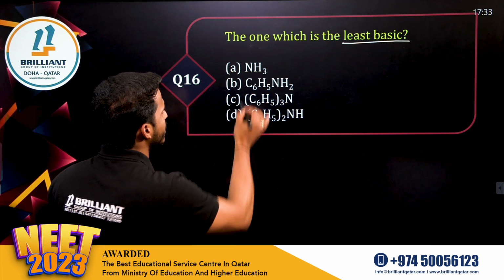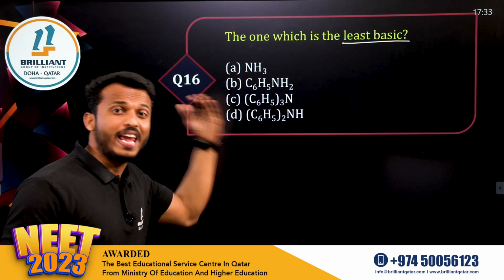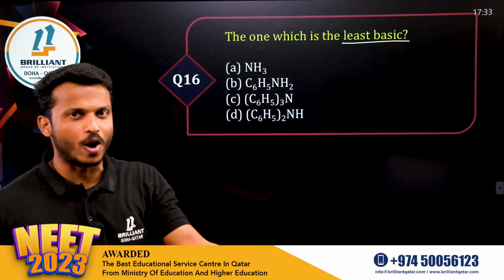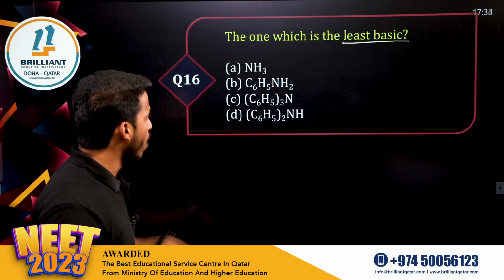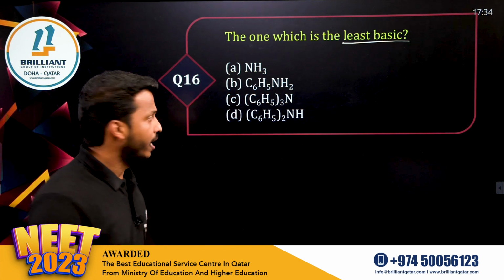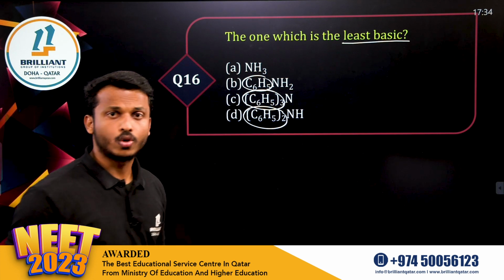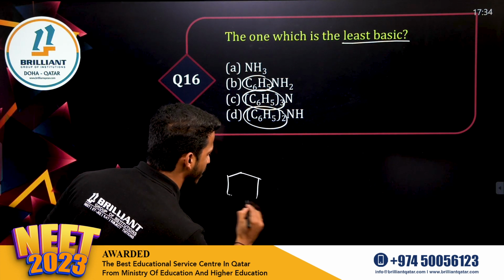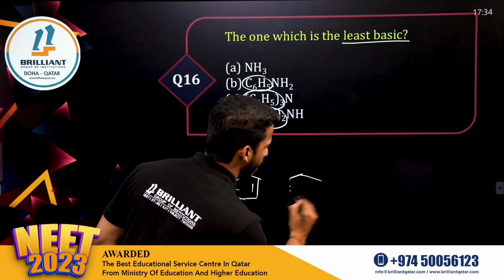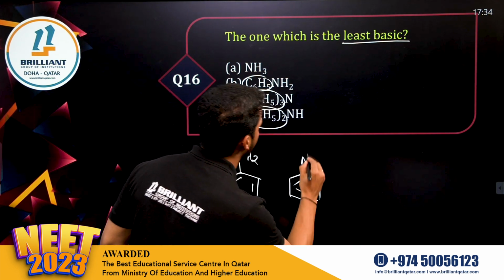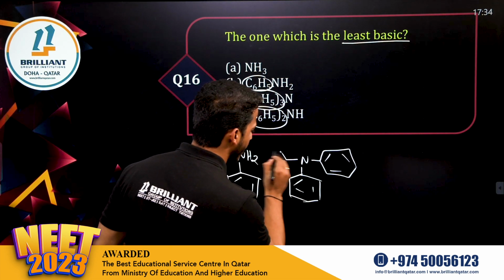Let me consider A, B, C, D. I can say A is more basic because A is just ammonia, it can donate its lone pair, but B, C, D are all aromatic amines, right? Now, a phenyl ring is there. Here only 1 phenyl ring, here 3 phenyl rings, here 2 phenyl rings. If you consider option B, that is just aniline, and option C, what is that? 3 phenyl rings on the nitrogen.